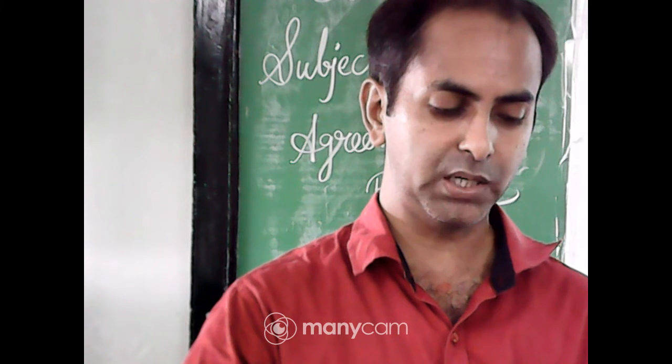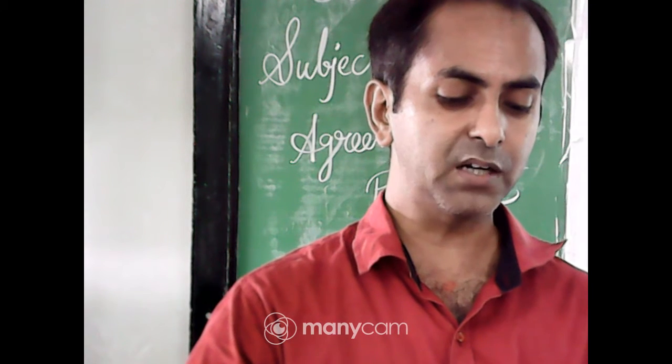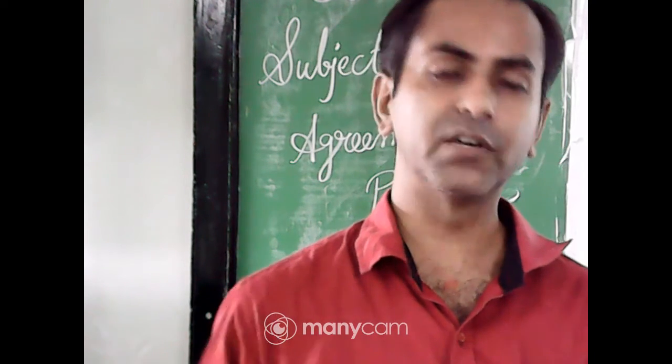So read the sentence given here. Sumar is a confident boy. Sumar is the subject and it is singular in form. That's why the verb is also singular, is. The subject may be plural or singular. In the above sentence, the subject is singular. The boys are confident of themselves. Here the boys is the subject and it is plural. So that's why the verb is also plural. Here the subject is plural.